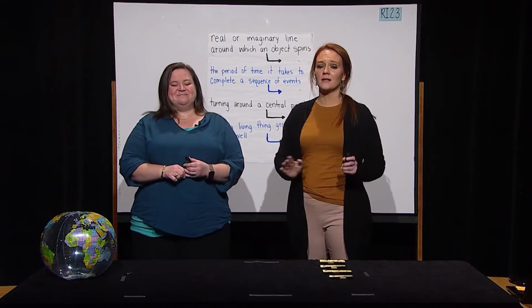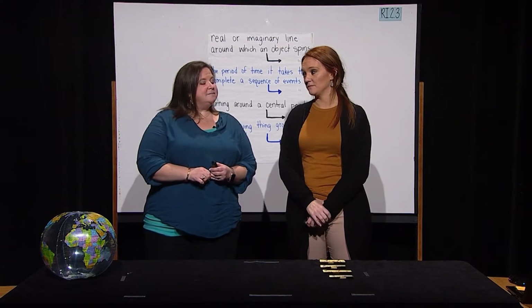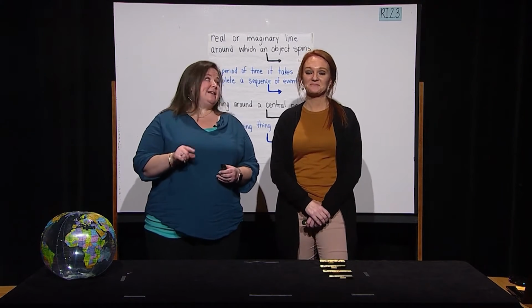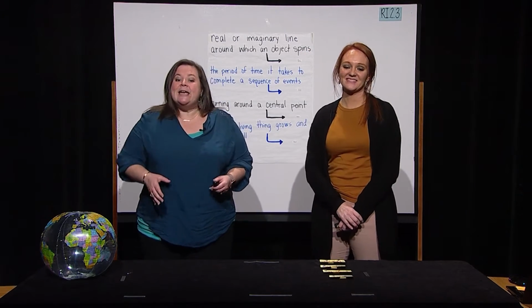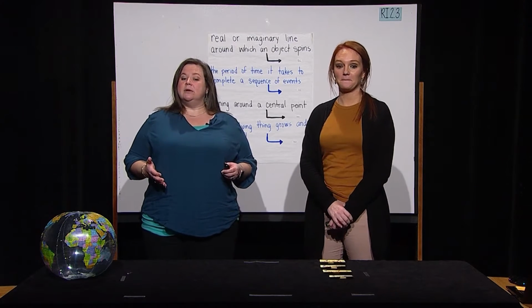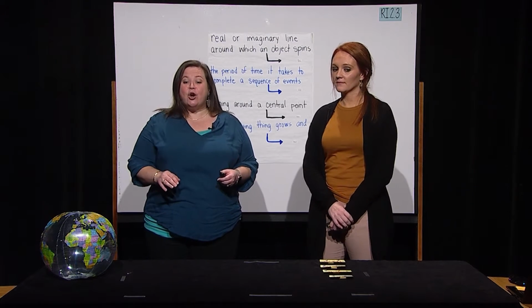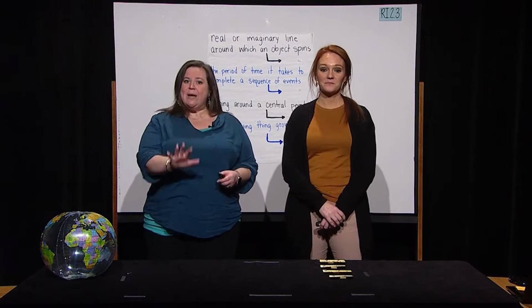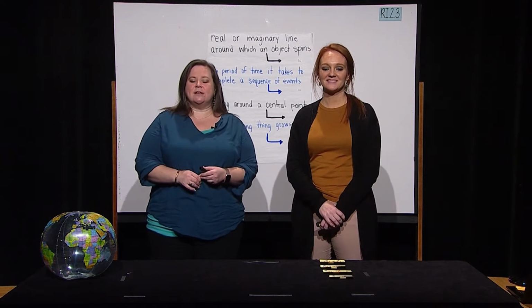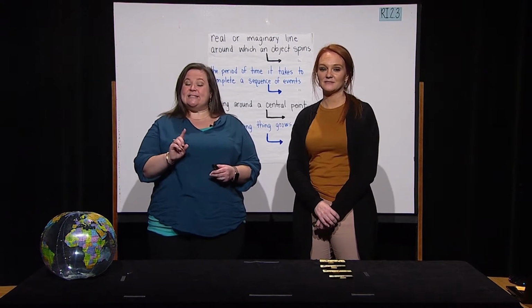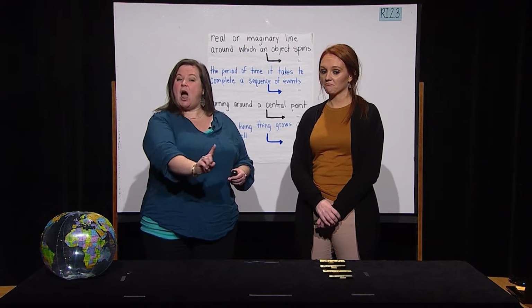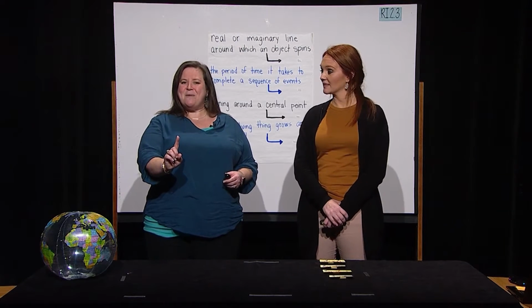I bet the students at home can show us some things too. Oh, I bet you're right. So, boys and girls, can you stand up at home and show us how the earth rotates? Go ahead, stand up in front of your television. Now try to spin in place and stop right where you started. Go ahead.